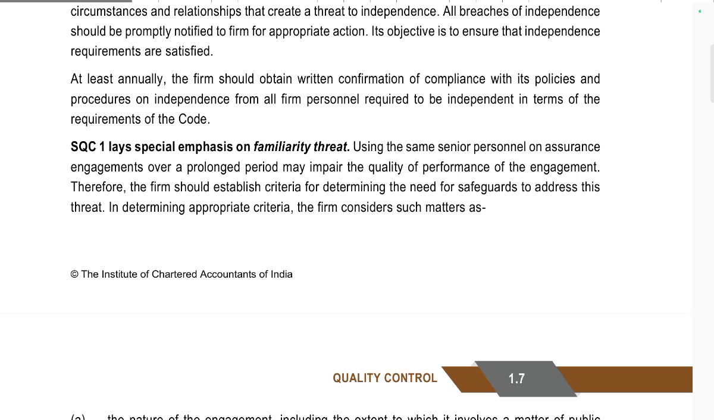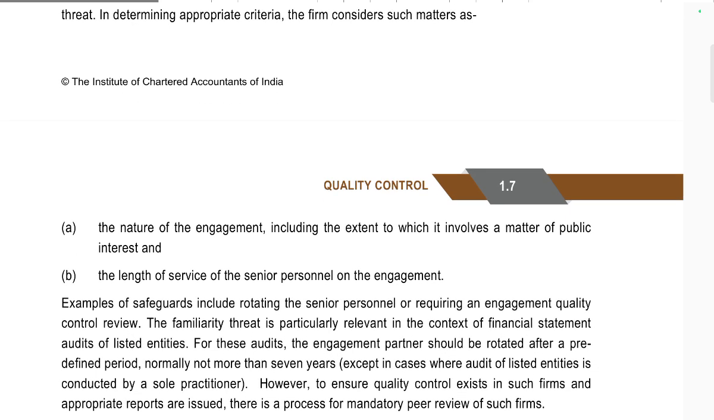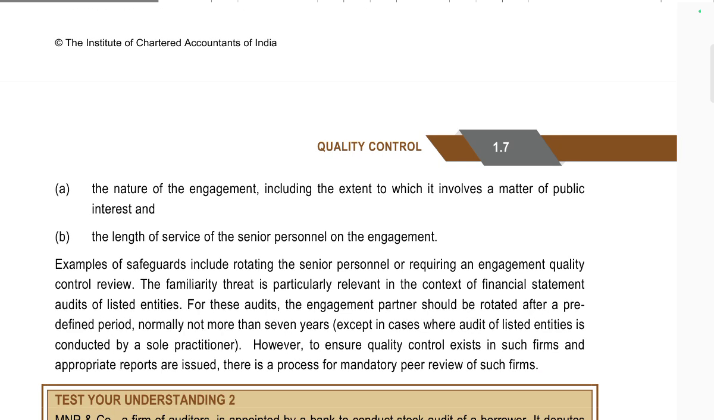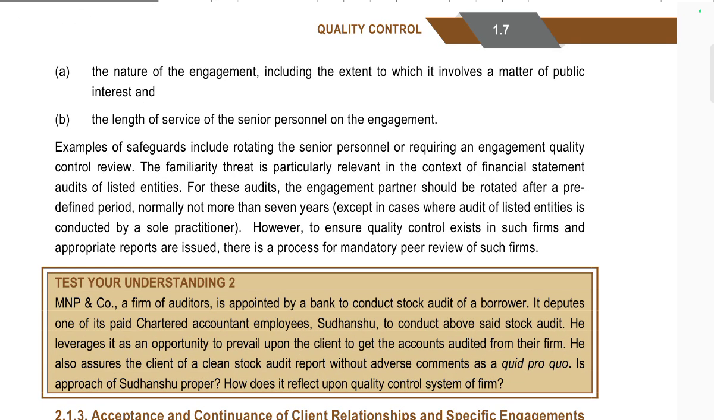SQC lays special emphasis on the familiarity threat, arising from using the same senior personnel on an assurance engagement over a prolonged period, or impaired quality of performance of the engagement. Therefore, the firm should establish criteria for determining the need for safeguards to address these threats. The appropriate criteria are considered in a manner that reflects the nature of the engagement, including the extent to which it involves some public interest, and the length of service of senior personnel on the engagement. Example safeguards include rotating senior personnel and requiring an engagement quality control review.